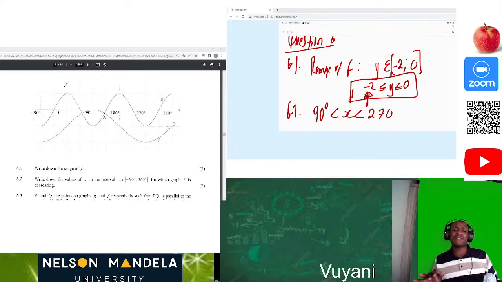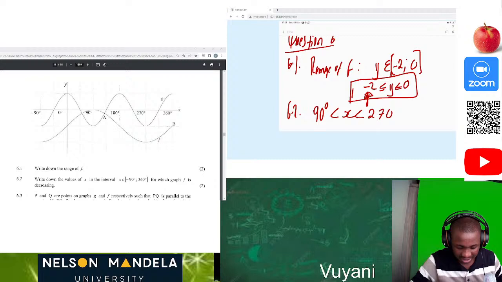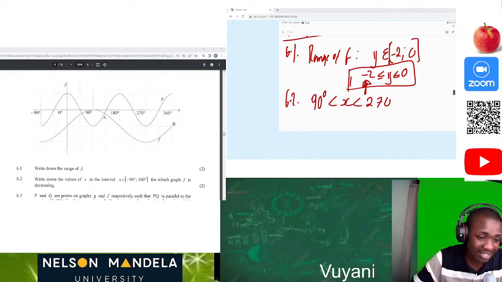So maybe around 90.5 or maybe 90 comma something, that's when it starts to really drastically decrease. So please, there's a difference between less or equal to and only less. There's a difference between greater or equal to and only greater. So please be careful of those little things. Little things are the ones that matter. Then you get your 2 marks.